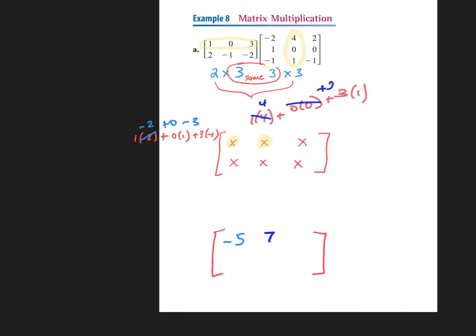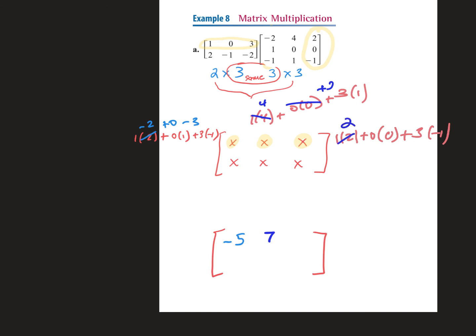7. Good. Now I'm going to do the exact same thing, still with the first row, but now I go to what column? The third. And we're going to find that piece right there. So we'll say first times first. So 1 times 2 plus 0 times 0 plus 3 times negative 1.